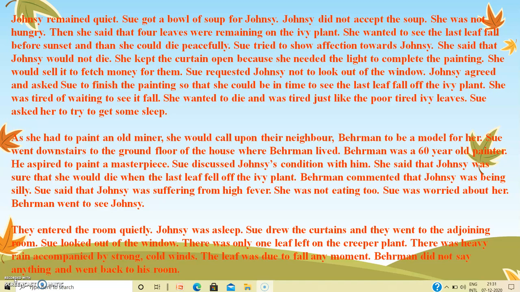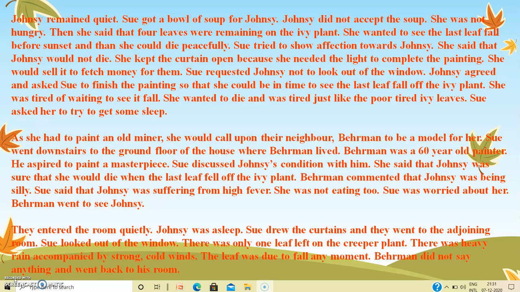She said that Johnsey was sure that she would die when the last leaf falls off the ivy plant. Behmen commented that Johnsey was being silly. Sue said that Johnsey was suffering from high fever. She was not eating too. Sue was worried about her. Behmen went to see Johnsey.